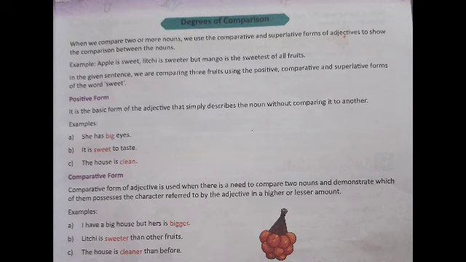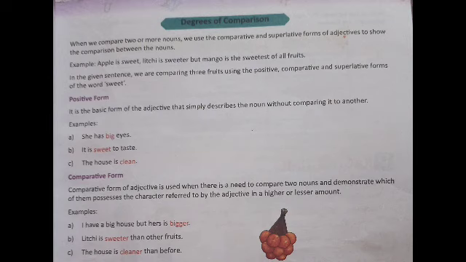Look at the examples. She has big eyes. Here, big is the positive form of adjective. There is no other comparison. It is sweet to taste. Here, sweet is the adjective and it is the positive form. The house is clean and it is the basic form of the adjective. Clean is the positive form. There is no other comparison. So, positive degree means it is the basic form of adjective that simply describes the noun without comparing it to another.